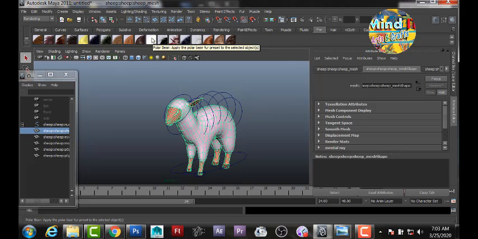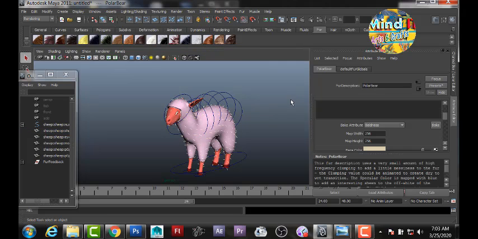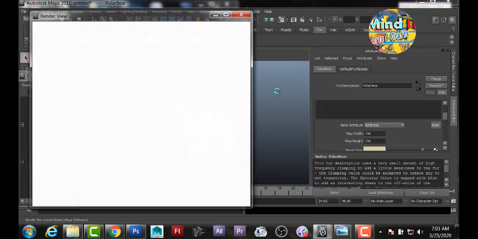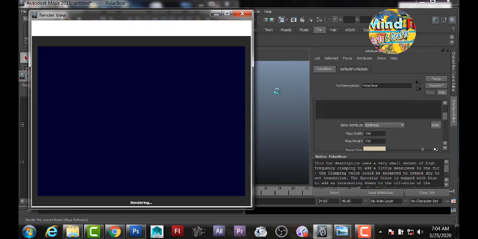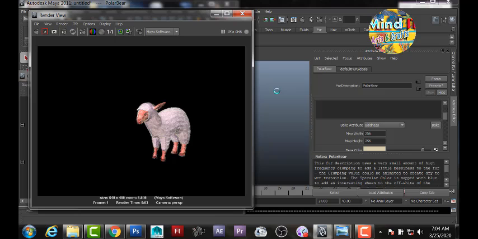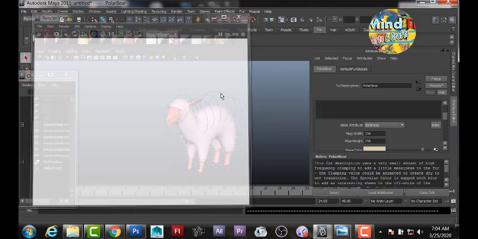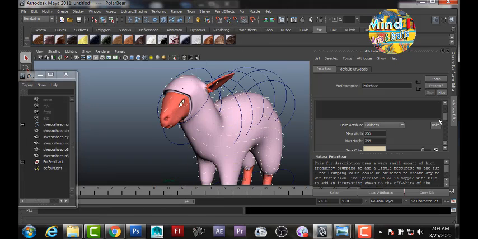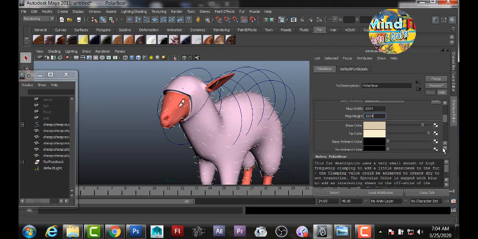I am choosing a preset, I have chosen the polar bear preset, and applying it on the mesh. You can see the fur is applied on the whole of the body. It is also applied on the parts where the fur is not required. But the fur is very loose. First of all, I will change the map size to 1024 from 256. It will make a bigger map and the detail will be clearer.